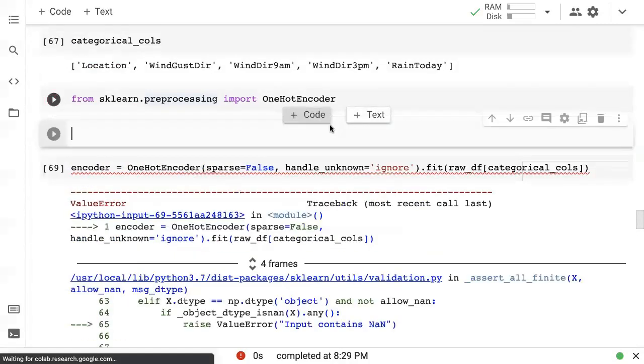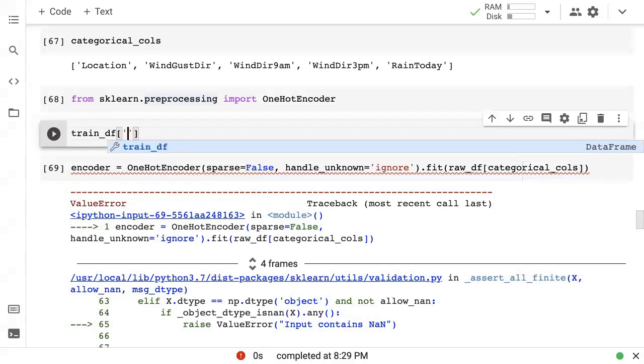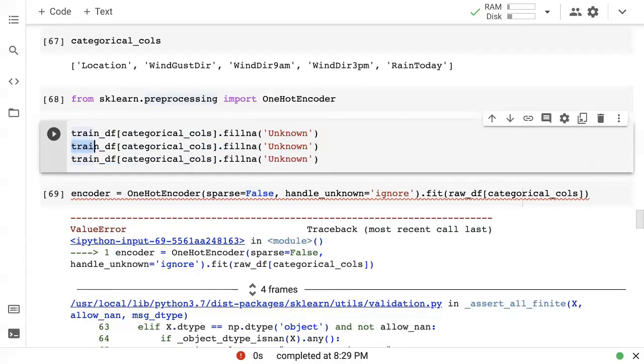Okay. And for the categorical columns, we do need to first fix the NaNs. So I'm just going to fill NaNs wherever we have NaNs in the categorical columns. So I'm just going to do train df categorical cols dot fillna, and I'm going to fill all NAs with the value unknown. I'm going to do that for the validation. I'm going to do that for the test data frame as well.